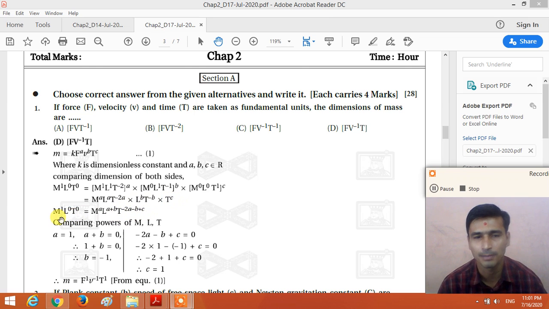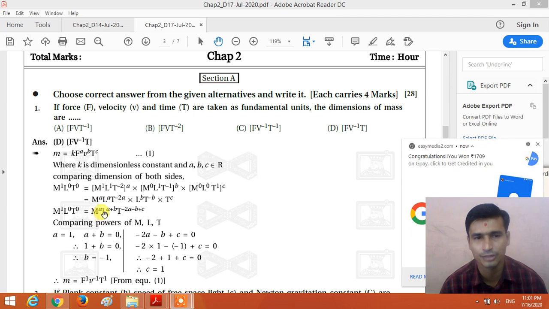Now comparing the powers of MLT on the left hand side and the right hand side. On the left hand side we have mass only, so the dimensional formula of mass is M1 L0 T0. On the right hand side we get M raised to a, L raised to a plus b, and T raised to minus 2a minus b plus c.